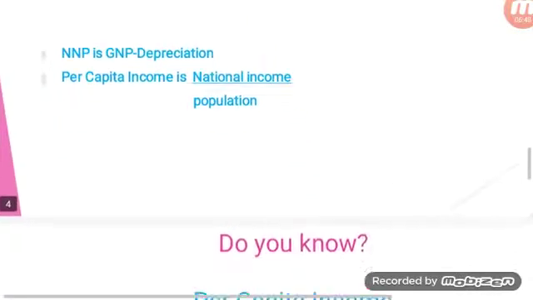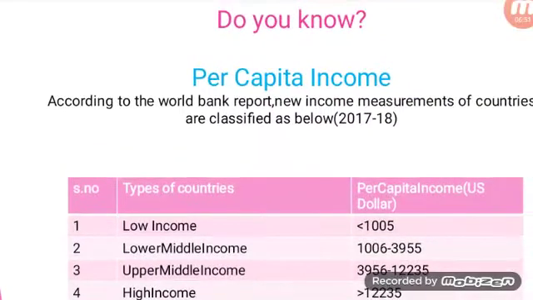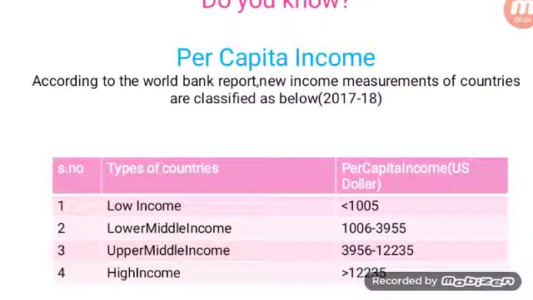What is that? You can see they have categorized the countries according to per capita income into low income countries, lower middle income countries, upper middle income countries and also the high income countries. This classification is as per 2017-2018. The countries which get less than $1,005 per year are called low income countries.